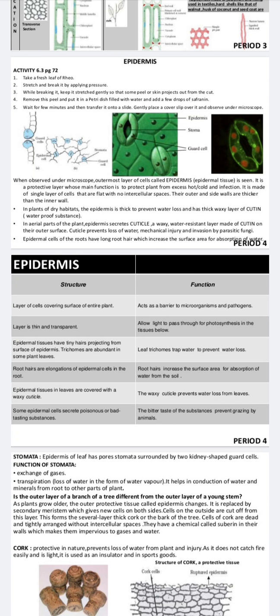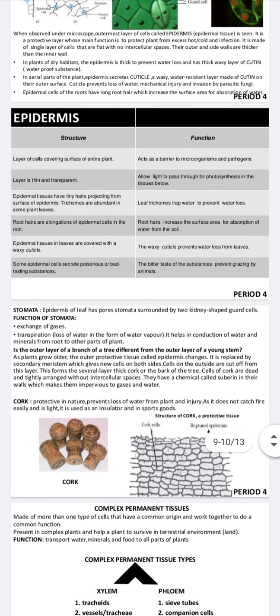Cork and bark. Cork is the region of the plant showing several layers of thick cork or bark cells. Cork or bark cells are formed from the secondary meristem. Cork cells are dead and compactly arranged without intercellular spaces. There is no space between the cork cells, as you can see in the diagram. There is a chemical present called suberin.